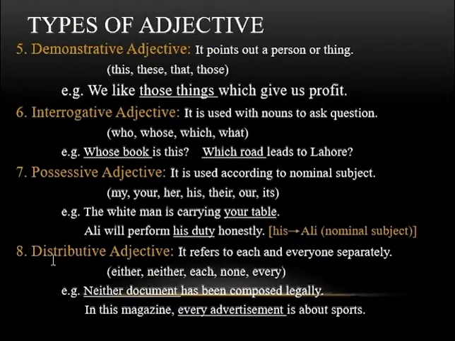The next type is distributive adjective. It refers to each and every one separately. And the examples are either, neither, each, none, every. In this magazine, every advertisement is about sports. Like if there are 10 advertisements, if there are 20 advertisements, every advertisement is about sports and nothing else. This is the distribution of things. Distributive adjective can perform this function.